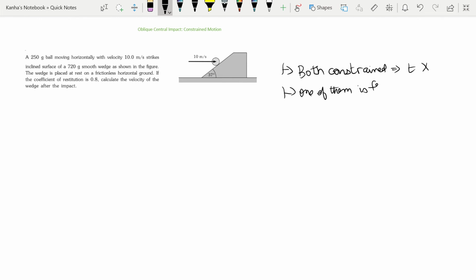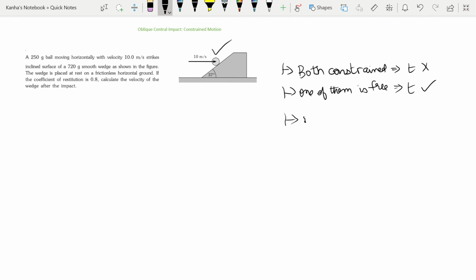Okay, if one of them is free, which is the case here, then the T component of the momentum of the body that is free to move, which is this one, before and after the impact remains conserved. So T component remains conserved. Okay, what about the N component? First of all, we need to find the direction in which there is no external force acting on both the bodies. Then the component of total momentum in that direction is conserved.